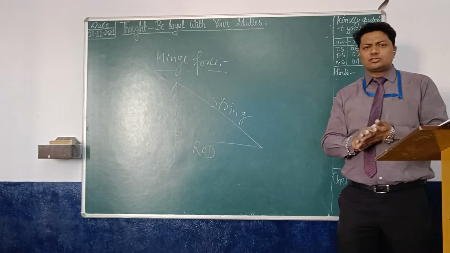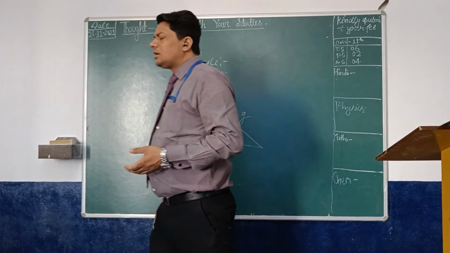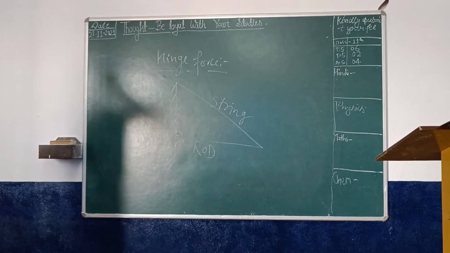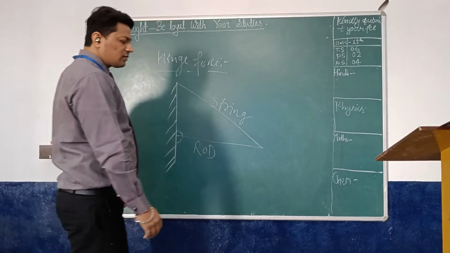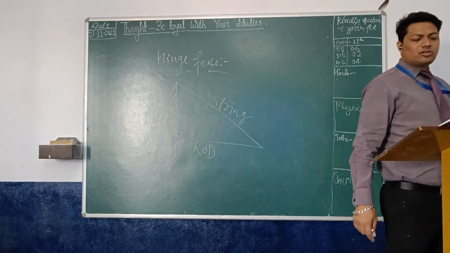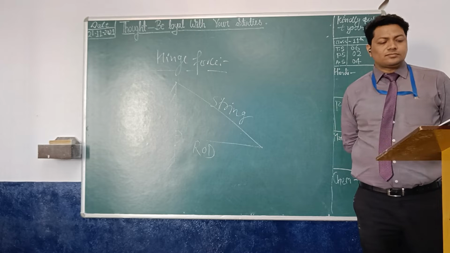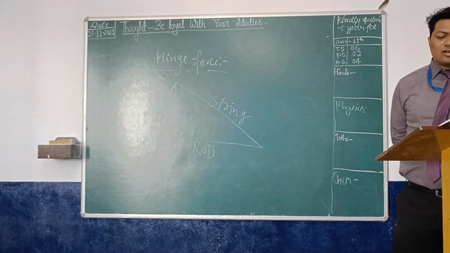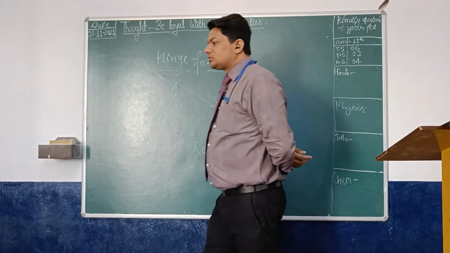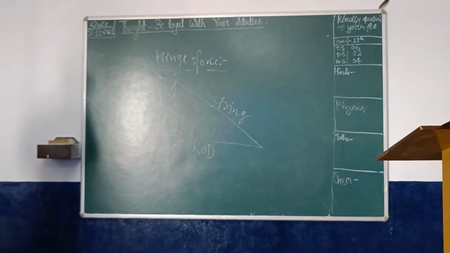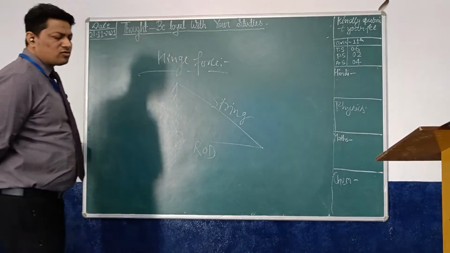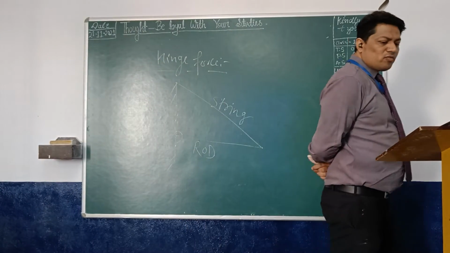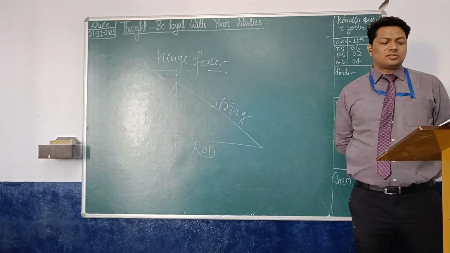There is a hinge force on the rod. There are two methods of finding a hinge force.